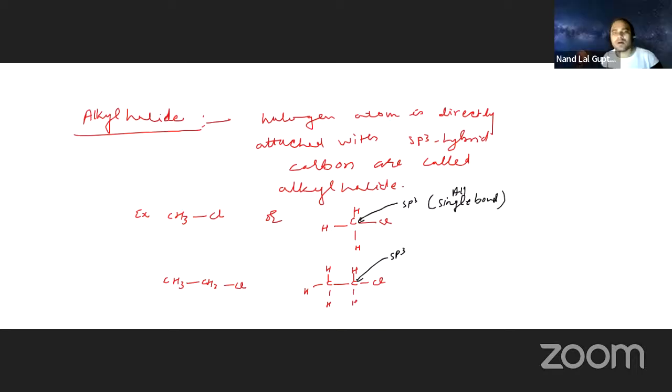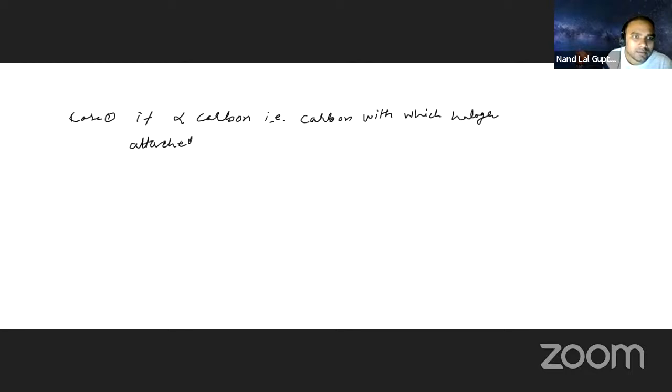Now, the alpha carbon, what we are talking about: alpha carbon means the carbon with which the halogen is directly attached.